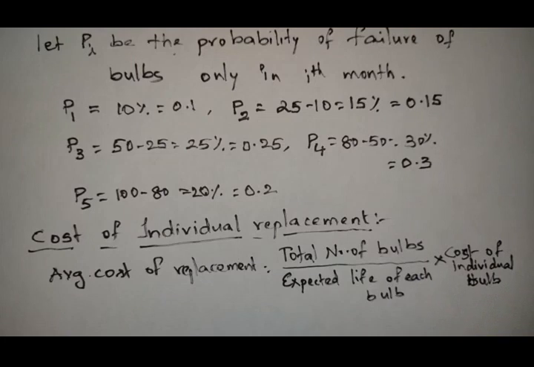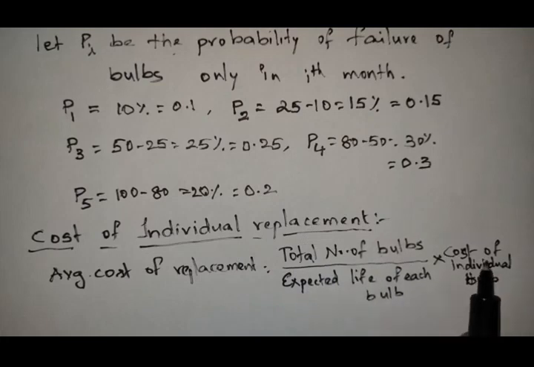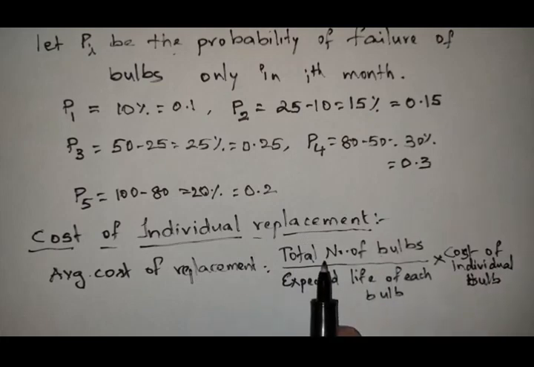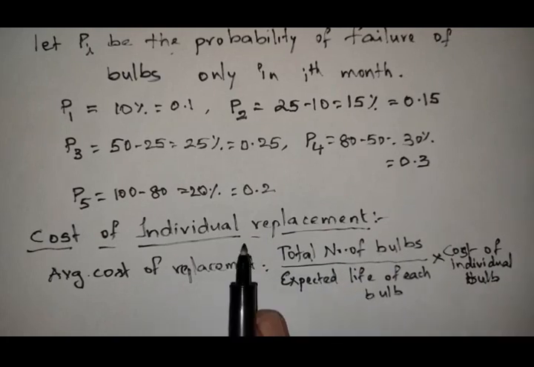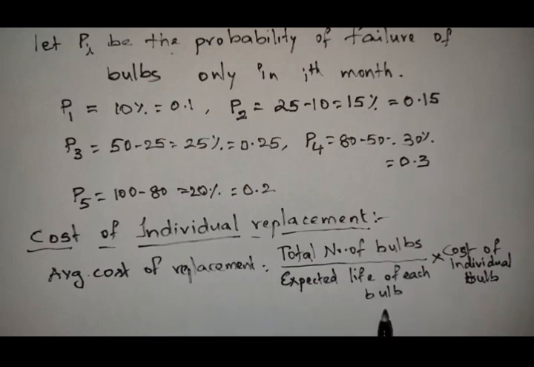To find the cost of individual replacement, we require these three terms. Total number of bulbs is 1000, which we already know, and the cost of an individual bulb is 10 rupees if we replace it individually. Then we need to find the expected life of each bulb.